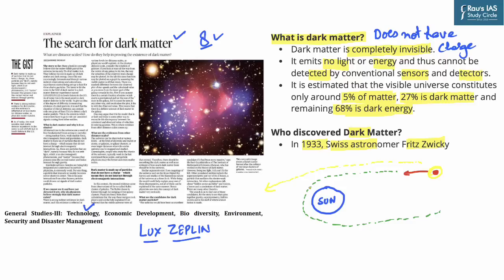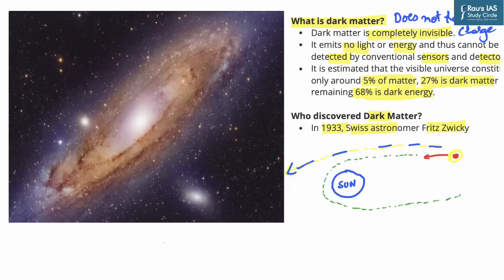So, in simple words, Mr. Fritz identified that if any massive body is moving in a very fast way, and the gravitational pull cannot sustain it, then it definitely becomes free, as we can see through this explanation. Now, let us understand how Mr. Fritz basically discovered dark matter.